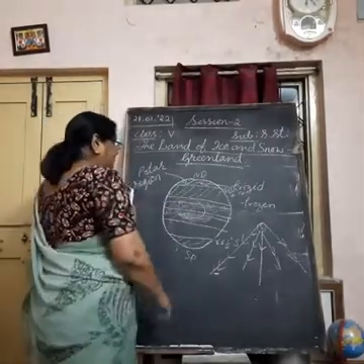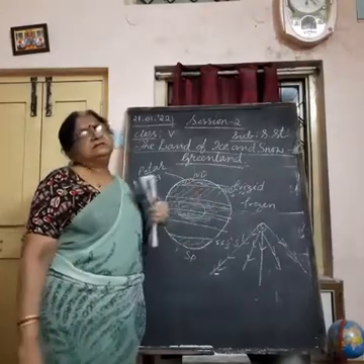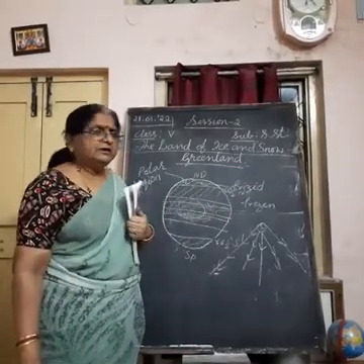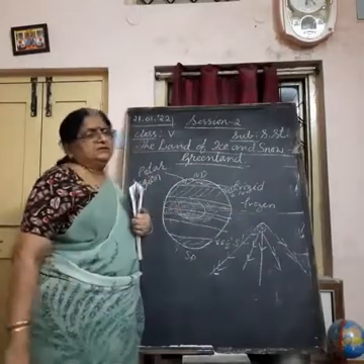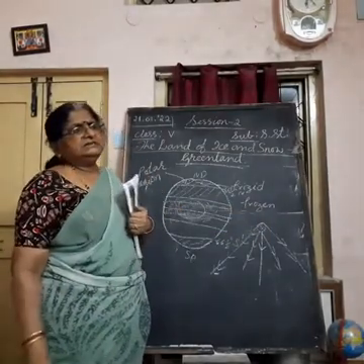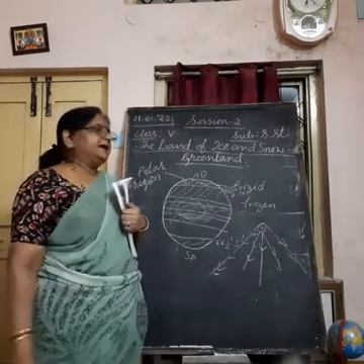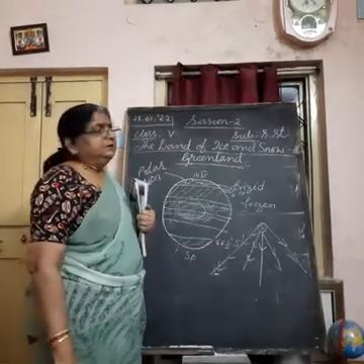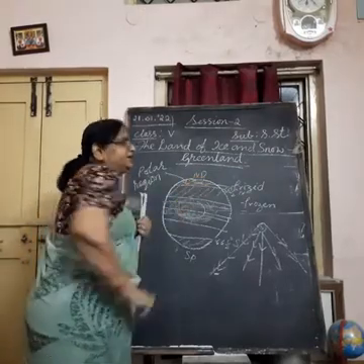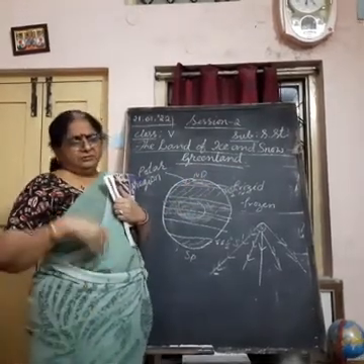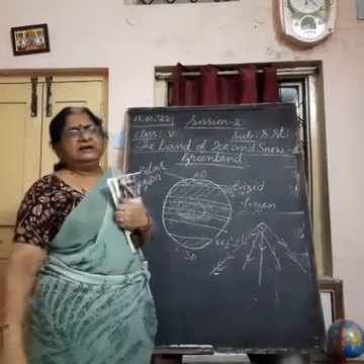It will not happen the same with this polar region. Because of the very slanting rays, they do not carry more heat or light. That's why by the time they reach the earth over here, their temperature is totally nil.